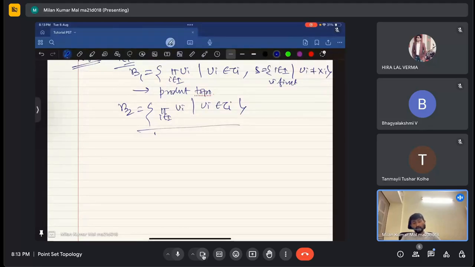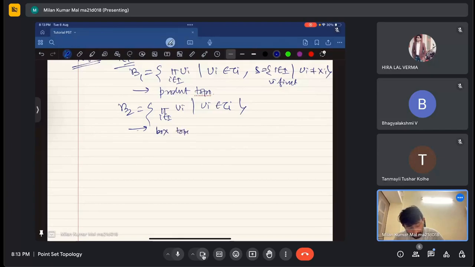It can be like U_1 cross U_2 cross, going on infinitely, where none of the U_i is the set X_i. Then this beta 2 will also satisfy the property of being a basis of a topology, and the topology generated by beta 2 is called the box topology.